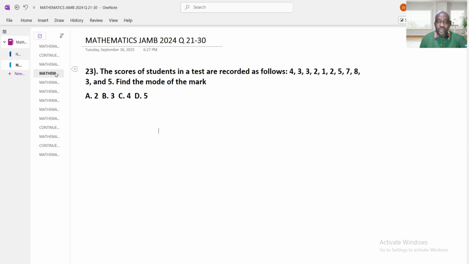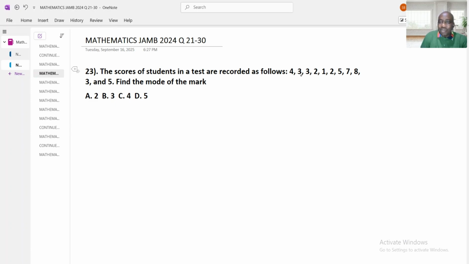The scores of students in a test are recorded as follows: 4, 3, 3, 2, 1, 2, 5, 7, 8, 3, and 5. Find the mode of the marks. What is the mode? The one that appears most, the one that occurs most. That is the mode. Out of this list, what number appears most?